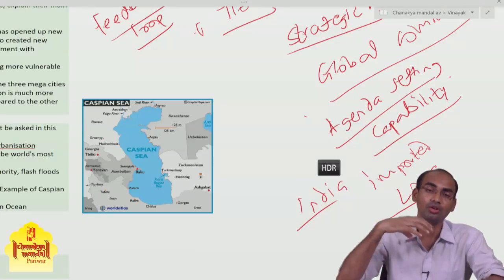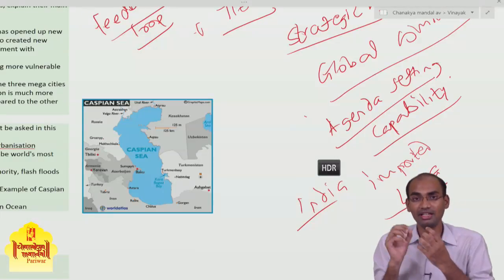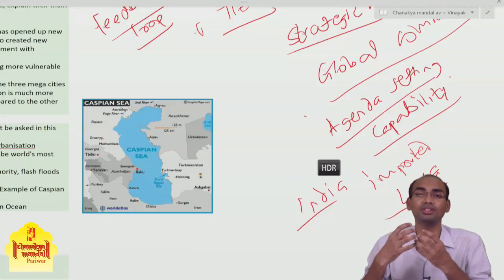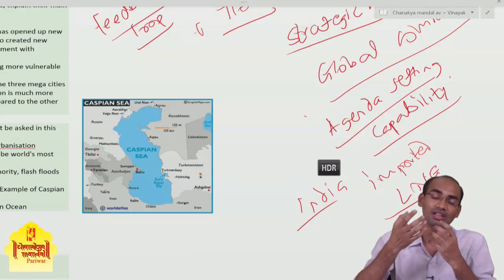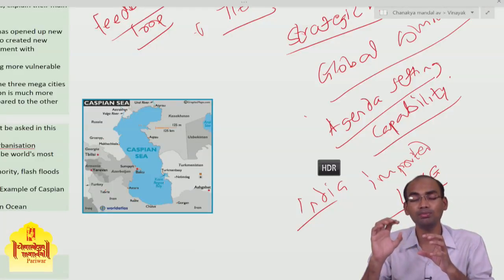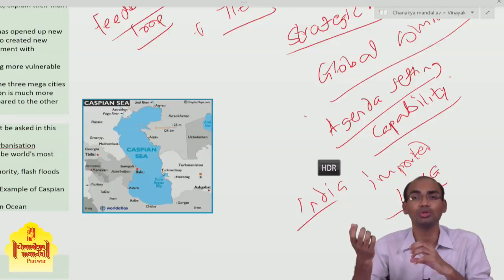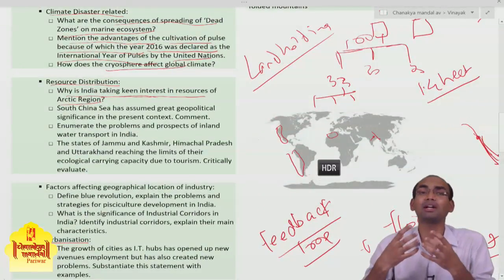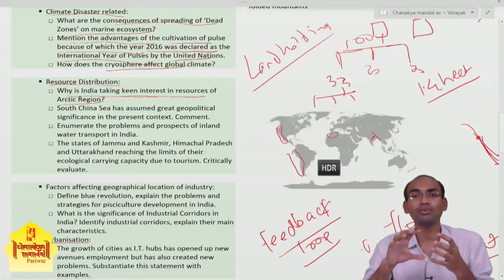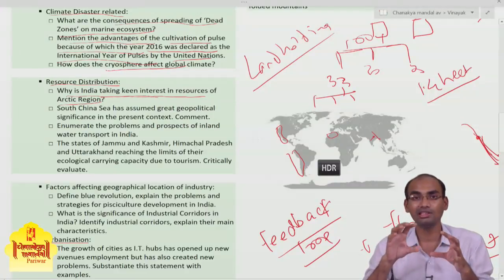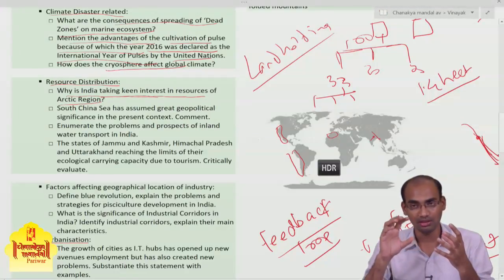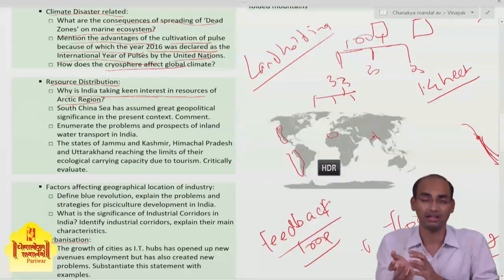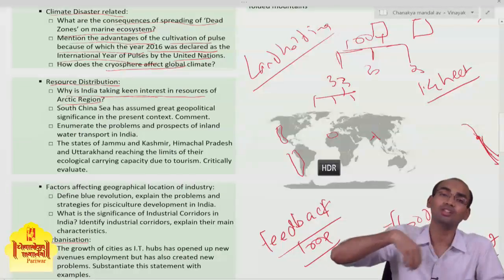In order to improve its relationships so that India can take most of the benefits out of the available resources in the Arctic region, India is trying to improve its relationship with South Korea also. So this is the interesting part of geography. Geography does not only deal with earthquakes and tsunamis. Geography is not restricted to that. Geography is related to other subjects also.